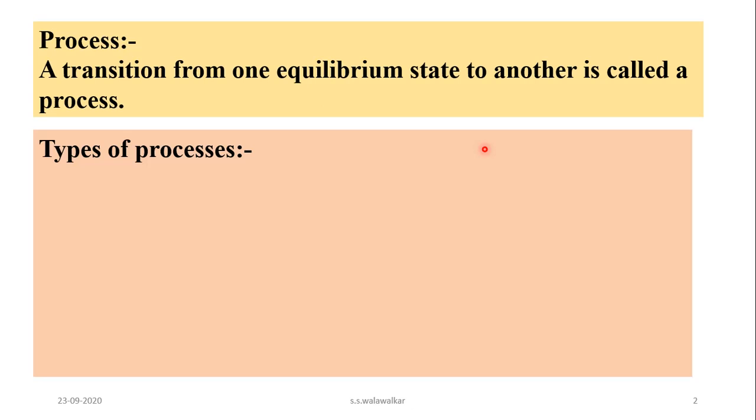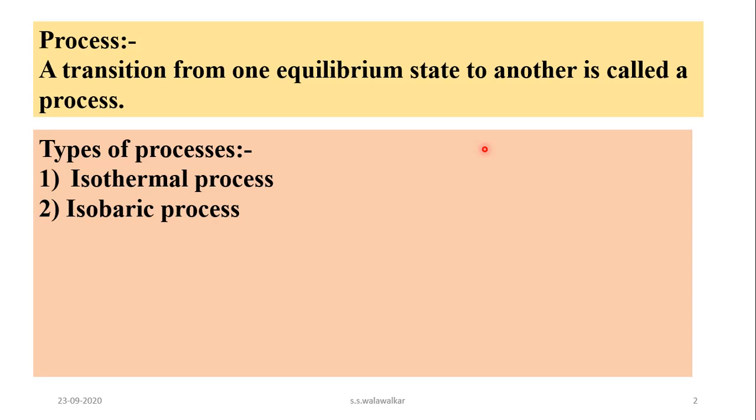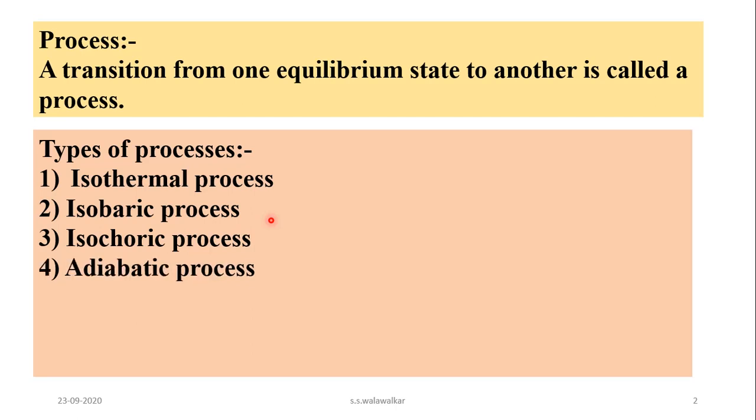There are about 7 processes which are common in thermodynamic study, and first is the isothermal process. Isothermal process means the temperature of the system remains constant. Then isobaric process, in which the pressure of the system remains constant. Isochoric process means a process in which the volume of the system remains constant. Adiabatic process means a process in which the heat of the system remains constant.